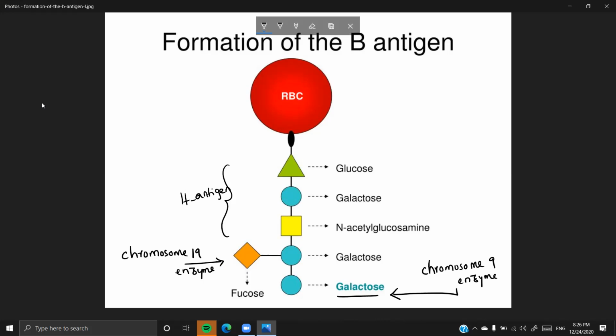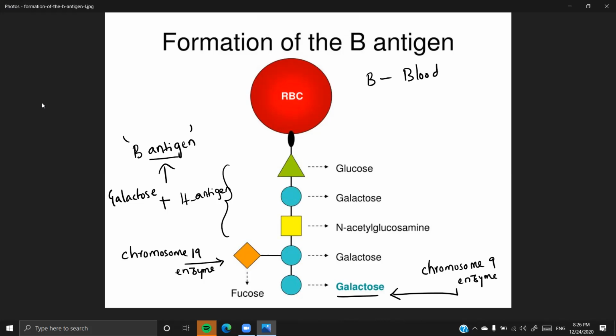Since you are adding a galactose sugar to the H antigen, this is going to result in the formation of B antigen. And as you know, whichever antigen is present on the membranes of the RBCs, you get such a type of blood group, and this is seen in the blood group B persons.